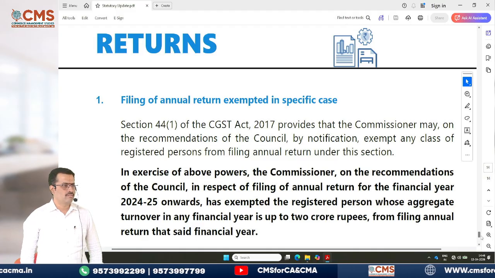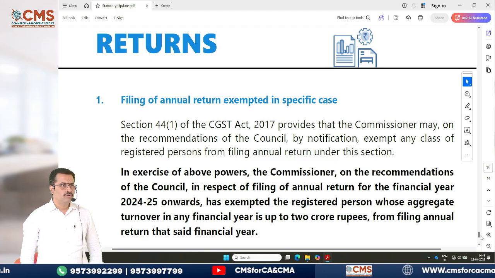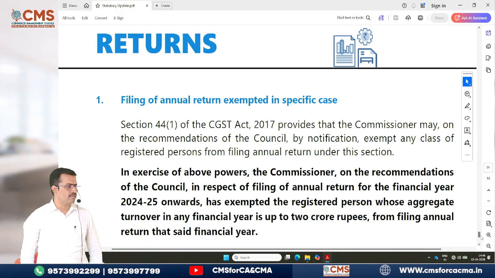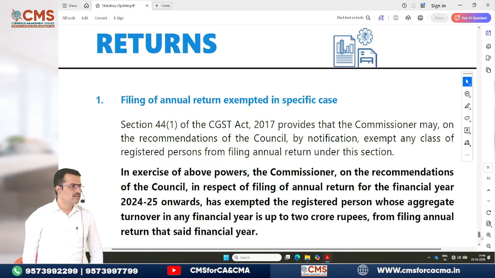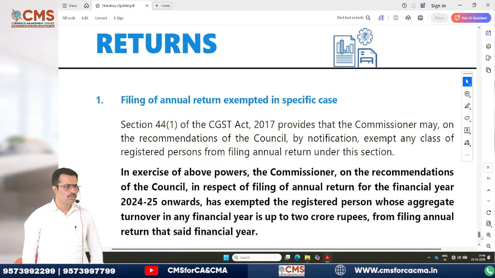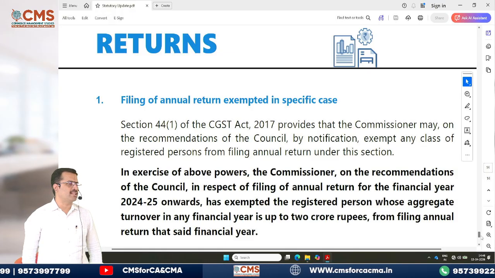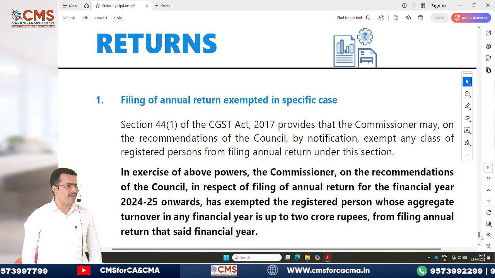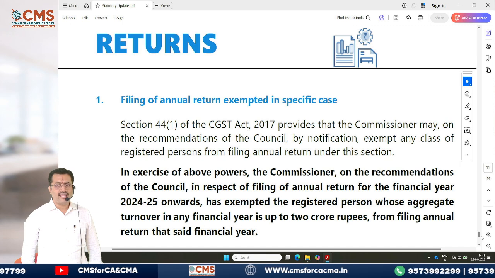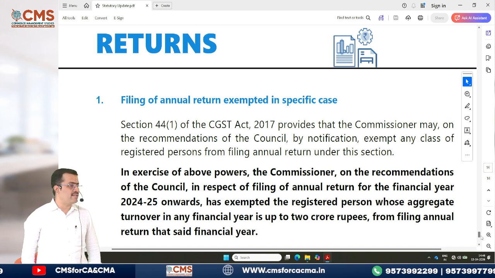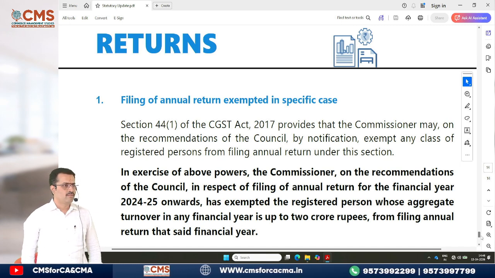Correct or not? You are not aware of this? GSTR 9. Okay, anyhow, I am telling you, GSTR number 9 is the annual return which has to be filed by every taxpayer. So please understand that taxpayers whose turnover in the preceding financial year exceeds 2 crore have to file the annual return.